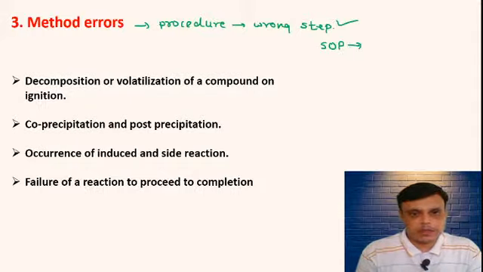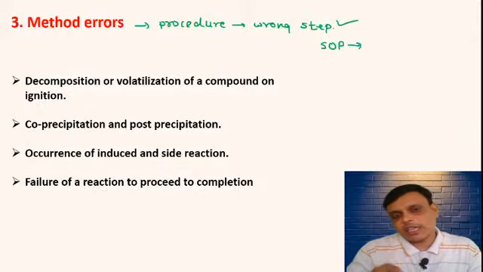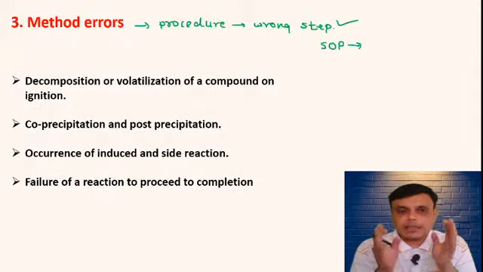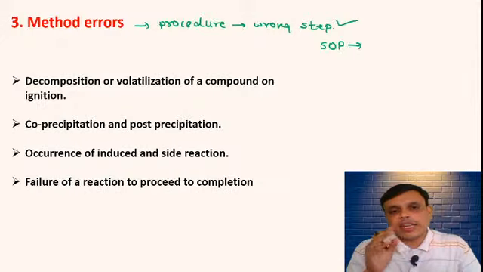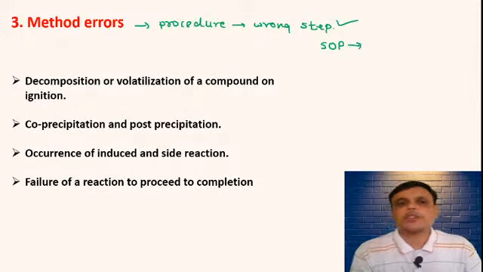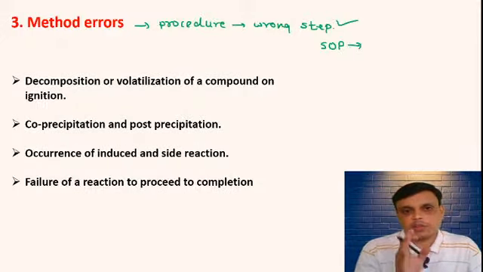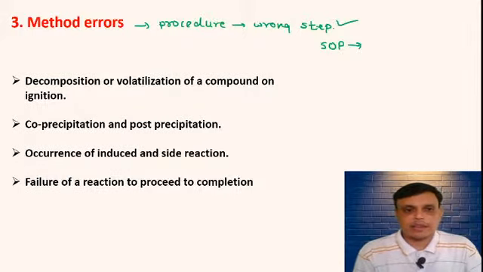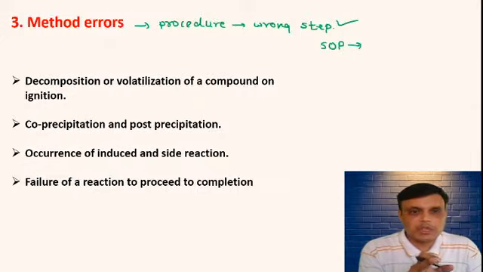Then post-precipitation means after the completion of your reaction. For example, your reaction is complete, now there are some chemicals or compounds that will get precipitated after the completion of your reaction, and due to this also the error may occur, and that error is called method error. So co-precipitation and post-precipitation introduce the method error.